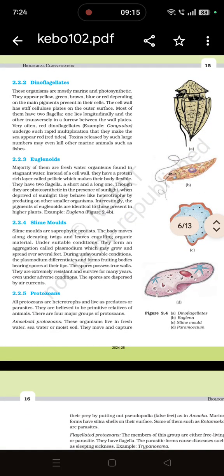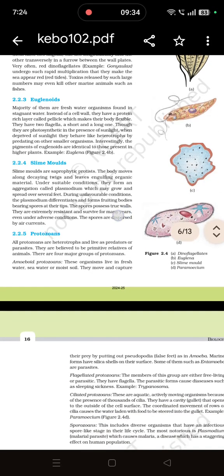Then euglenoids. The best example is euglena. As you can see in the B part, euglena. It has two flagella, one short and one long. These are photosynthetic in the presence of sunlight, but when they are deprived of sunlight, they behave like heterotrophs. Example is euglena.